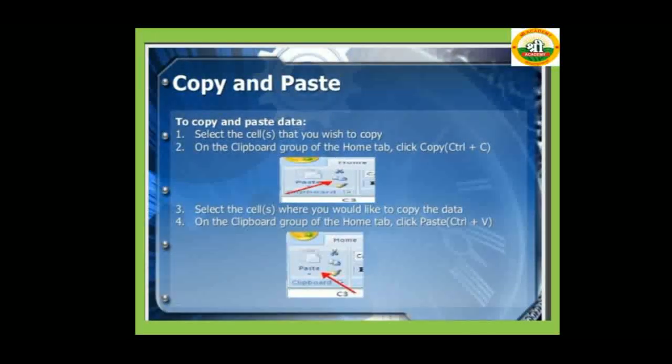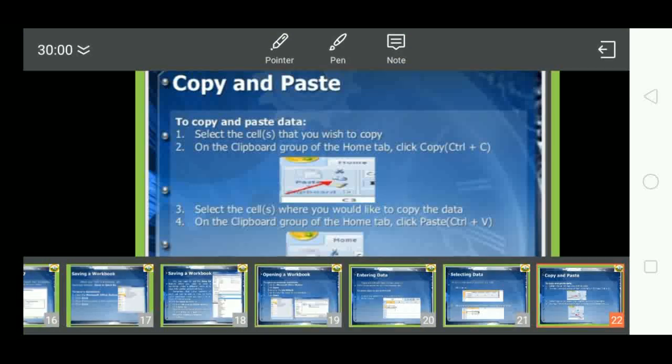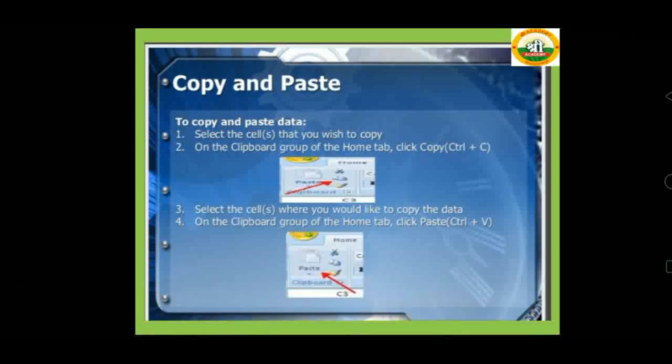Copy and paste. To copy and paste data, first select the cells that you wish to copy. On the clipboard group of the Home tab, click copy, or use the shortcut key Ctrl+C. Third, select the cell where you would like to copy the data.